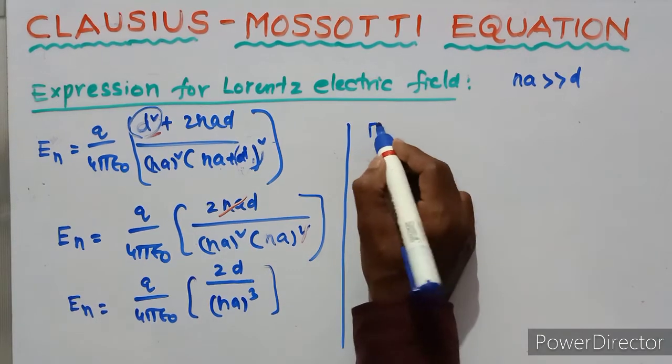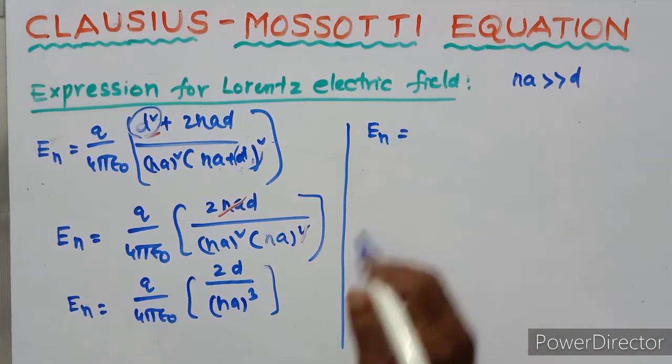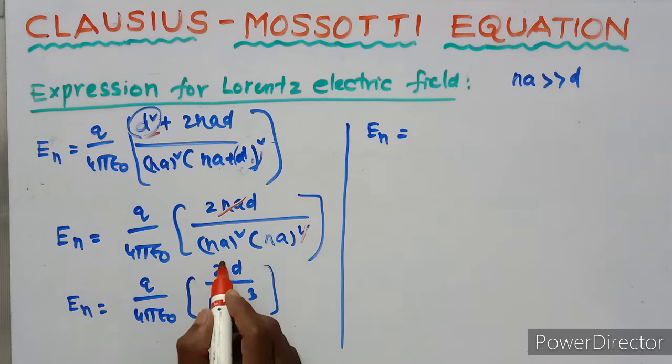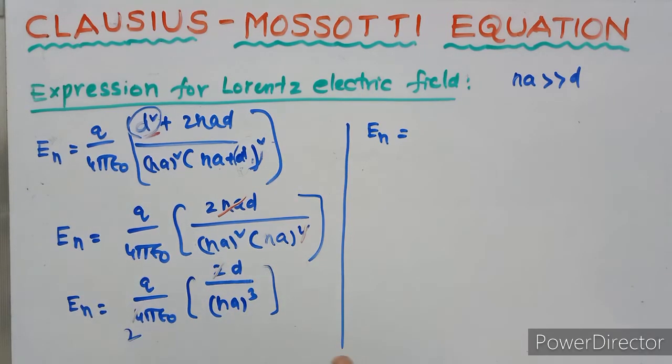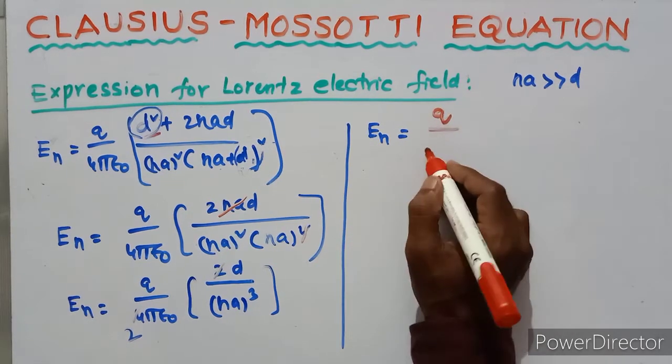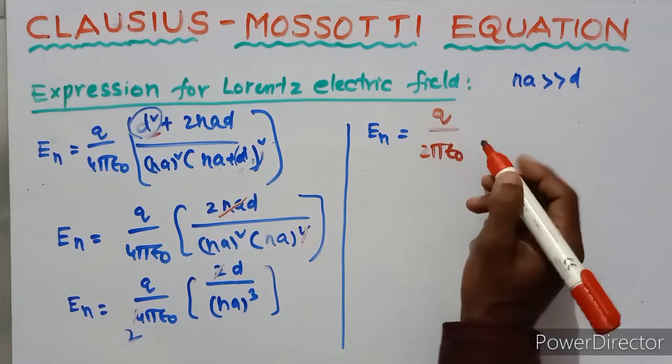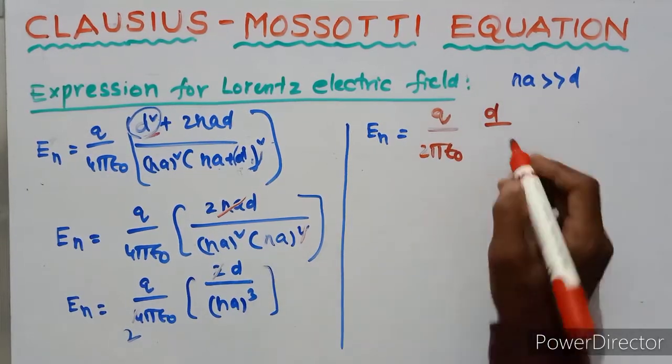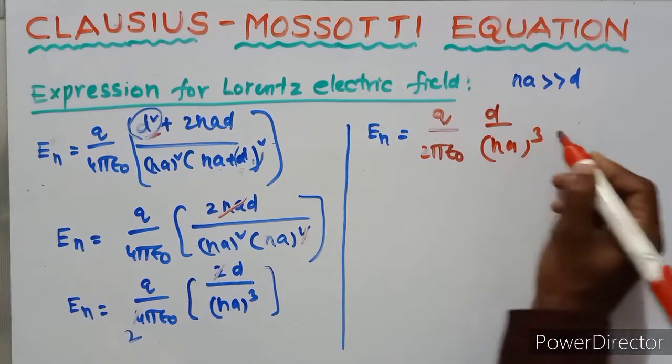So the net intensity of electric field equals, here 2 times cancels, remaining is Q upon 2 pi epsilon naught d upon Na whole cube.